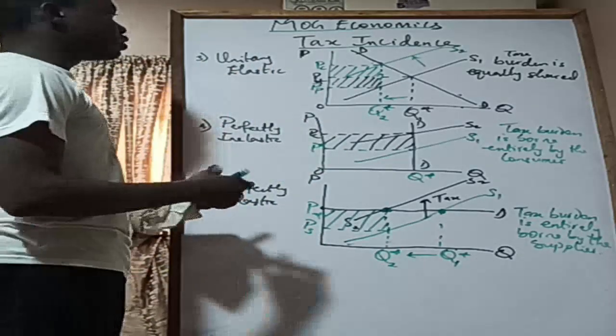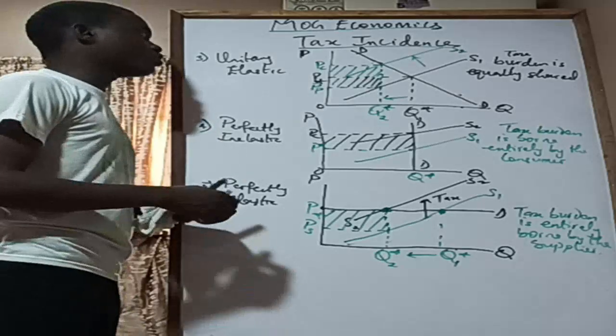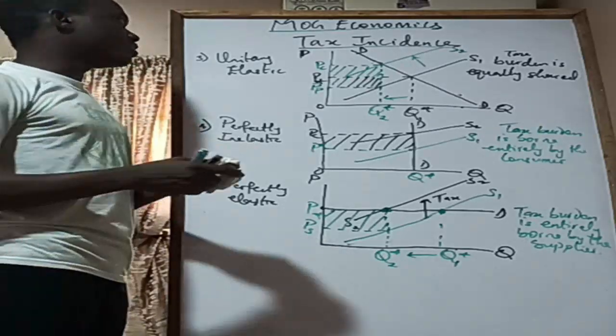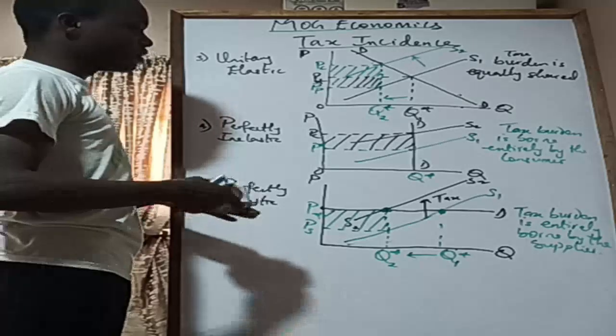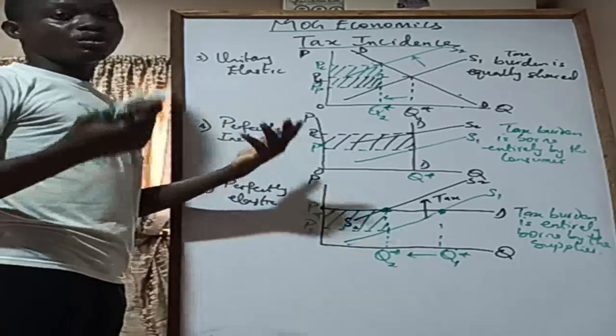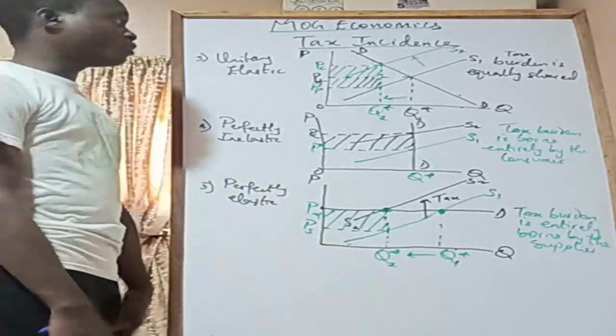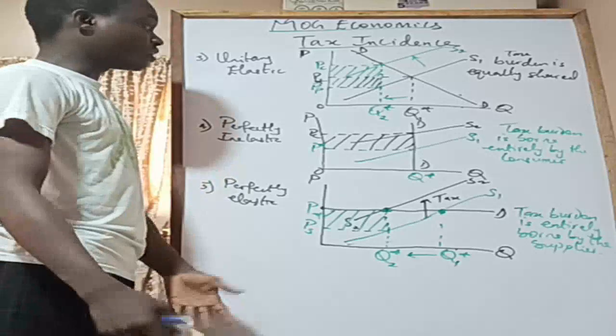So I want to believe that these things are easy to remember. So again, we looked at the tax incidence considering the different price elasticity of demand and were able to generate results simply, right? So I would implore you to practice. The more you practice, the more you know all of these things. Just practice, you're going to get it.